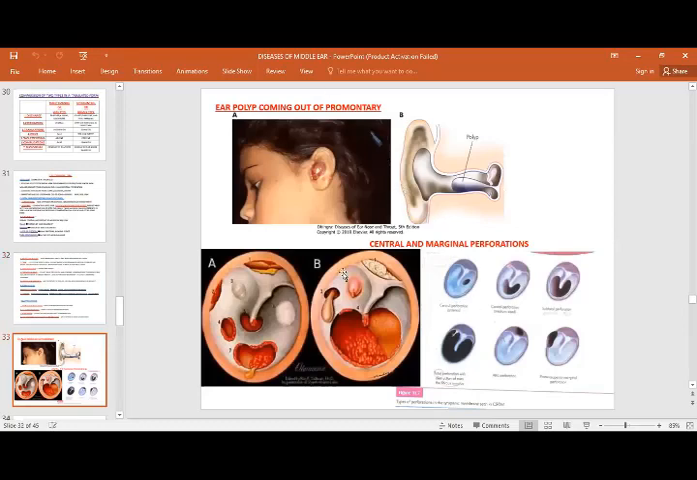These are central and marginal perforations. This is basically an attic perforation, you can see. This is a marginal perforation. These are different types of the central perforations.